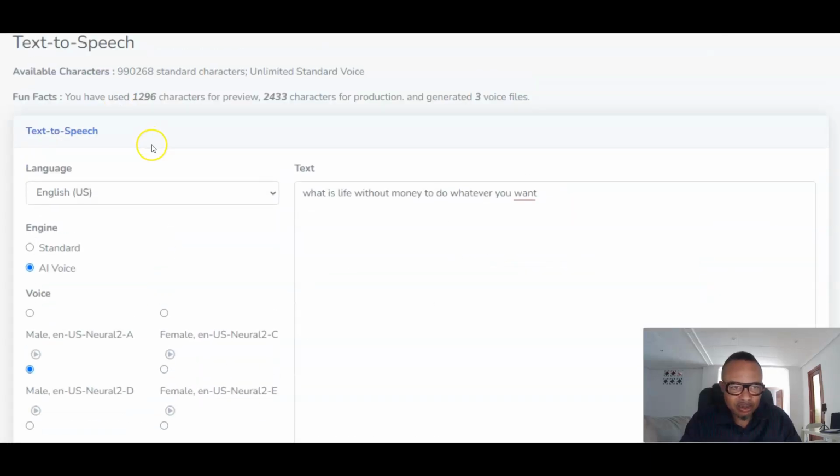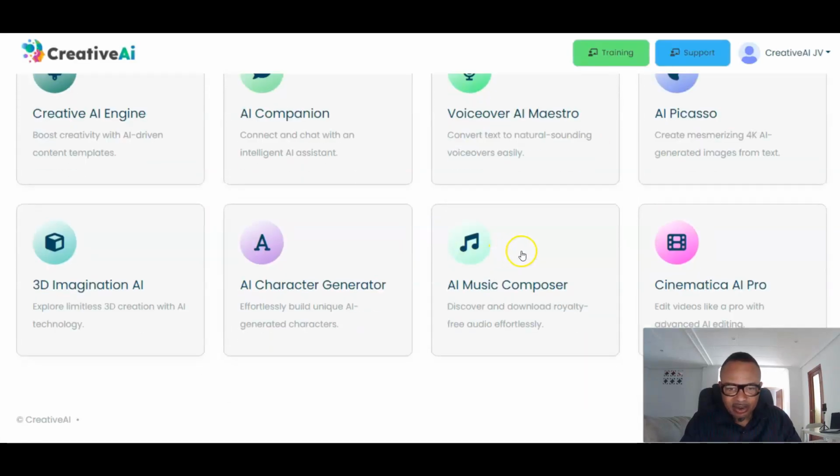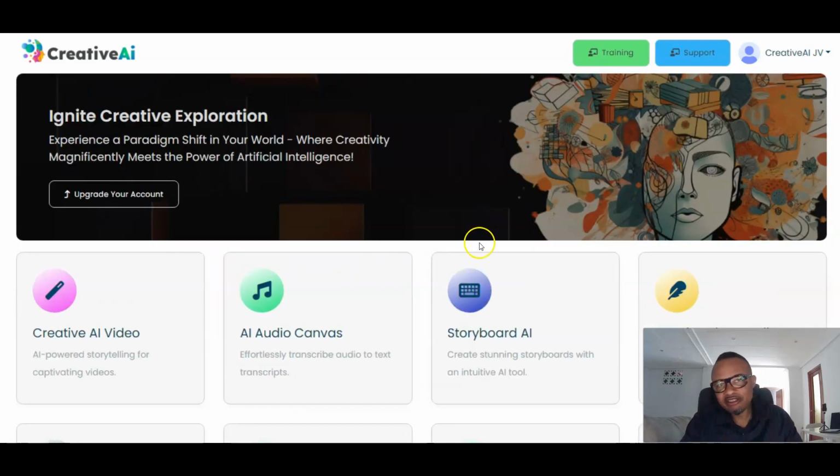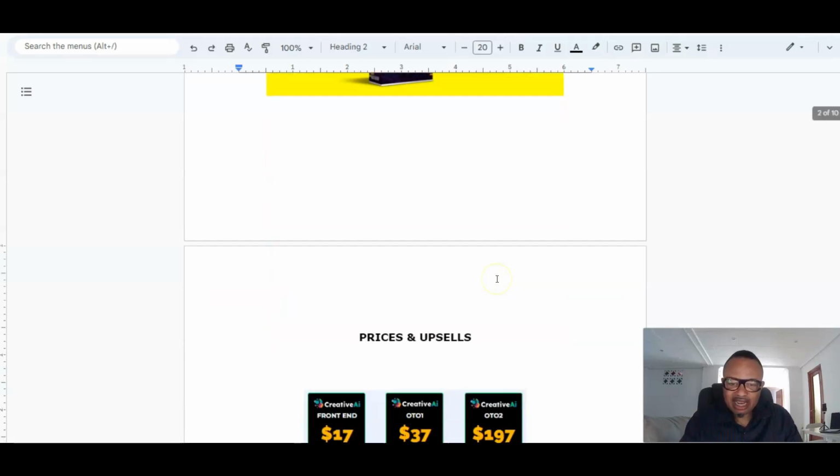Now let us go back to the very dashboard area and see. We can go through this one by one, but I will leave the link to the demo video of this product in action in my description, so that you see exactly what happens. With this you can compose music, cinematic AI Pro, and you have 3D image AI creator. Okay, so that's about what you have. I'll leave the video of this very dashboard area, how it works, in my description, and then you can take a view from there.